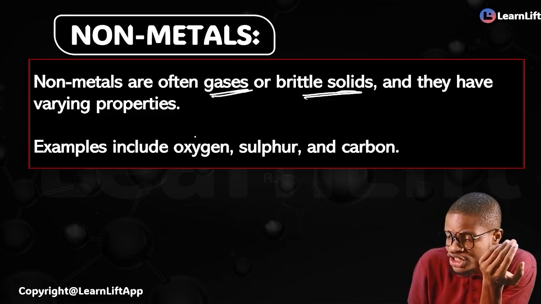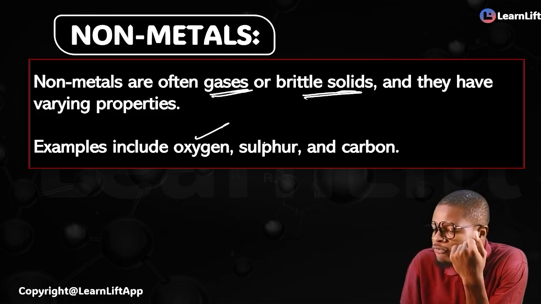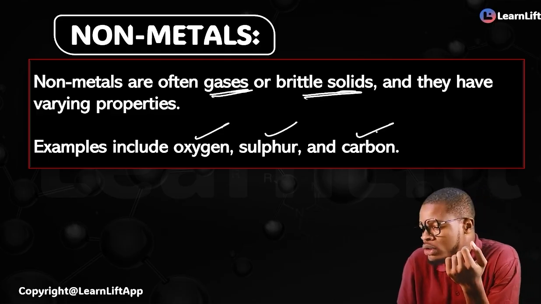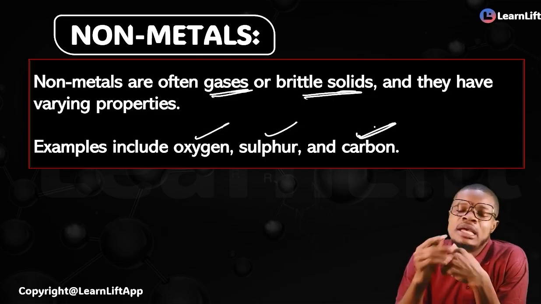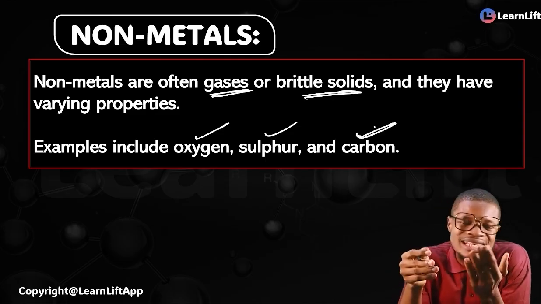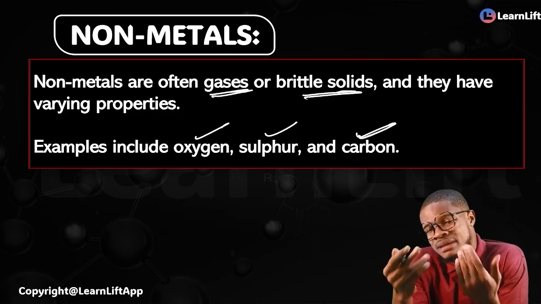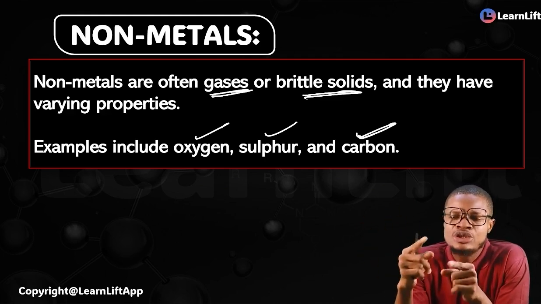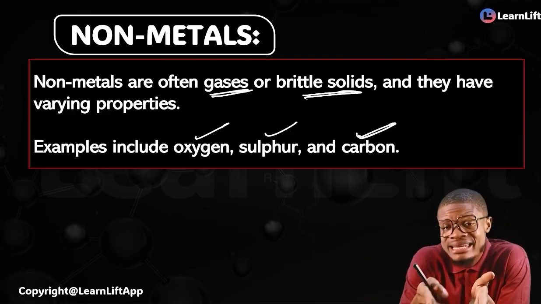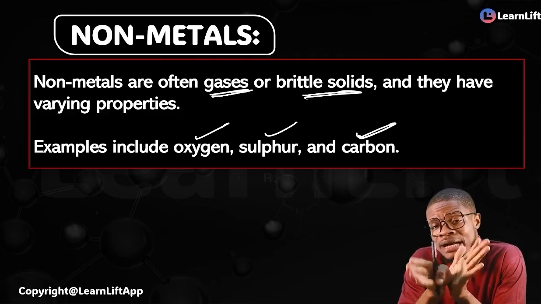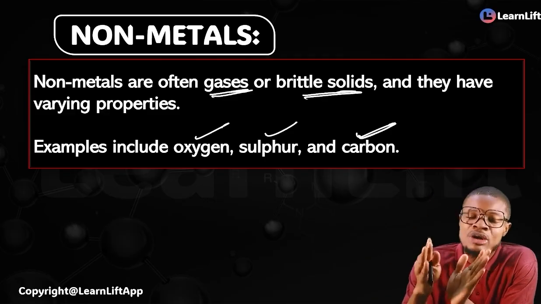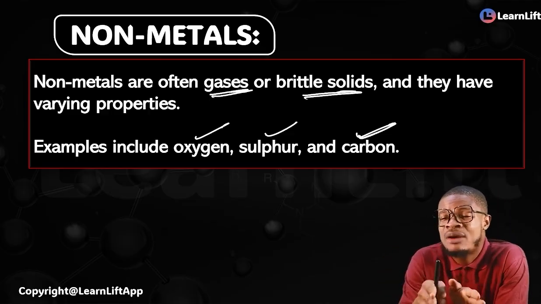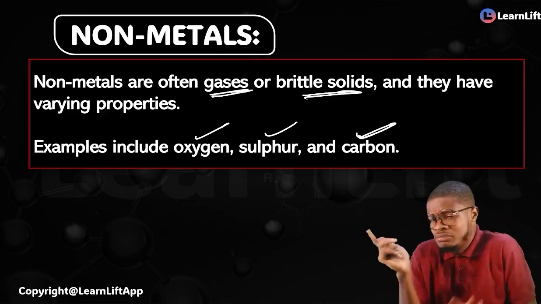Things like your oxygen, non-metal. Sulfur, non-metal. Carbon. In fact, carbon is a non-metal. But sir, I think there is a way to group carbon under group 4 elements as your metalloids? When we get there, I will explain every single thing back to back for you. Under your allotropes of carbon, that's why you now have diamond and graphite.